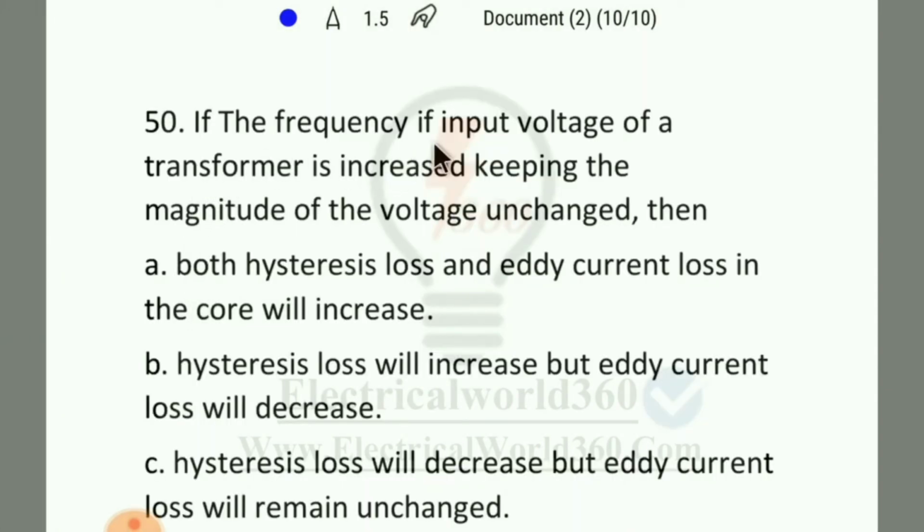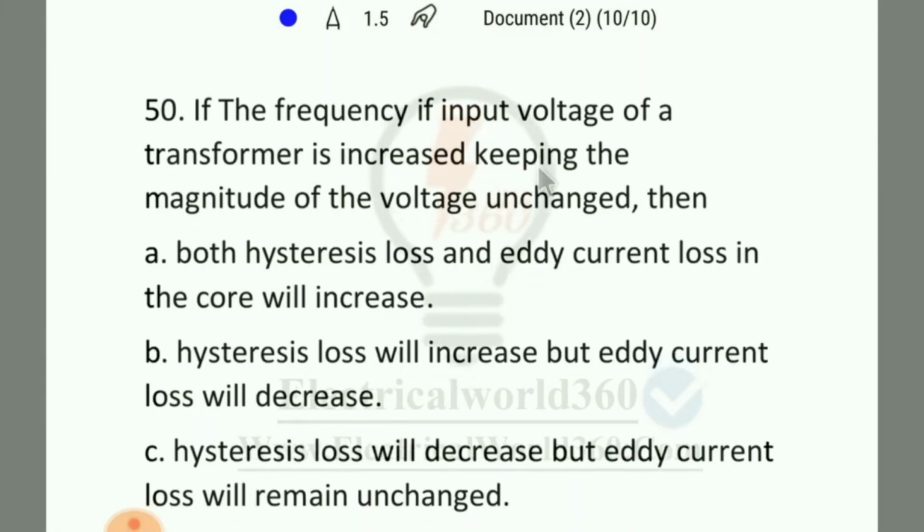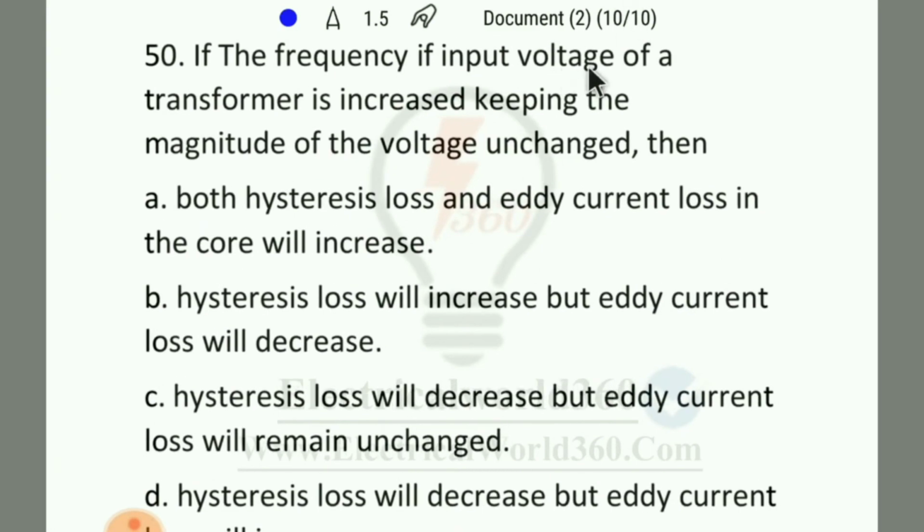Coming to the next question again. If the frequency of the input voltage of a transformer is increased, keeping the magnitude of the voltage unchanged, then option A, both hysteresis loss and eddy current loss in the core will increase. Option B, hysteresis loss will increase, but eddy current loss will decrease. Option C, hysteresis loss will decrease, but eddy current loss will remain unchanged.